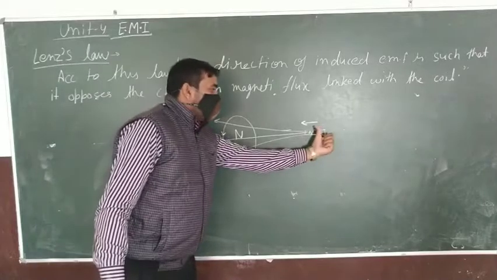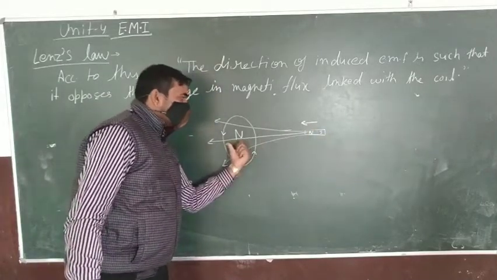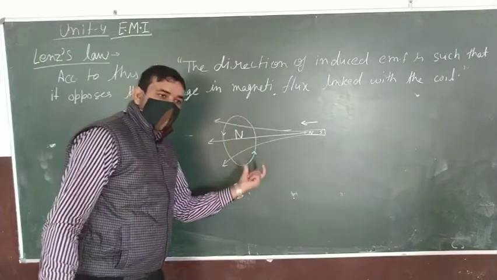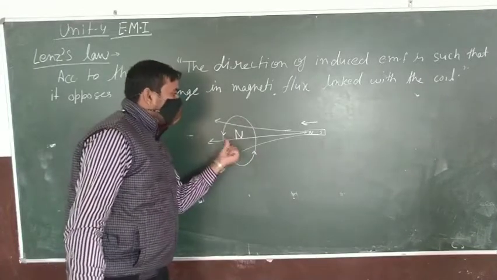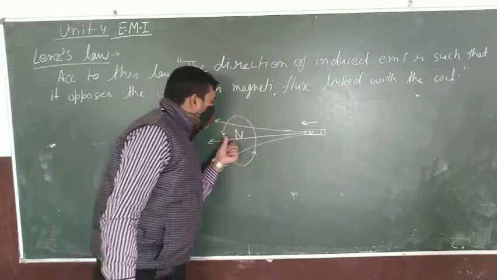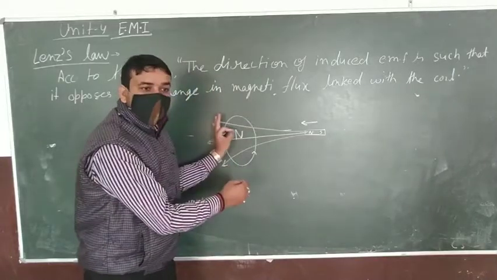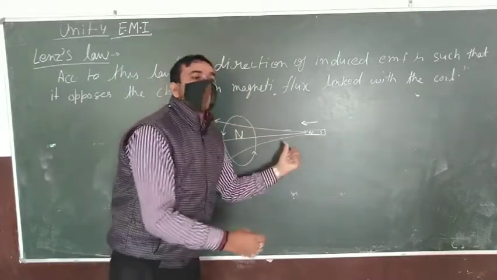Then when a magnet is moved towards the coil, it produces a north polarity such that the magnetic field in the coil tries to oppose this motion.